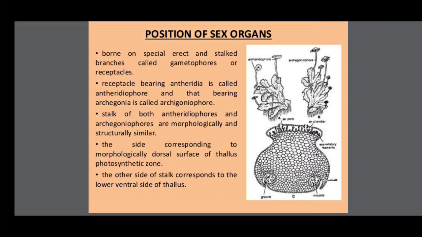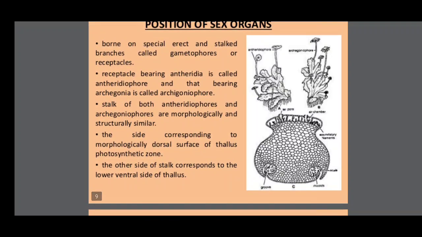Antheridiophore having antheridia, archegoniophore having archegonia. Stalks of both antheridiophores and archegoniophores are morphologically and structurally similar. Both are similar. The side corresponding to the morphologically dorsal surface of the thallus has photosynthetic zones.